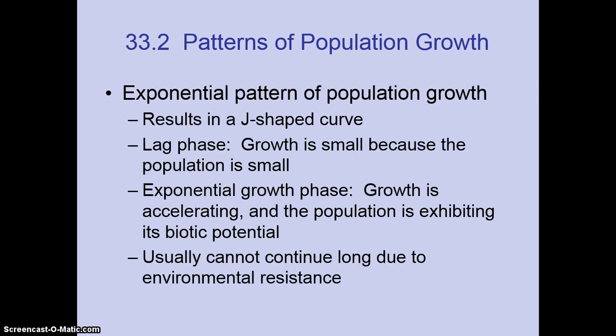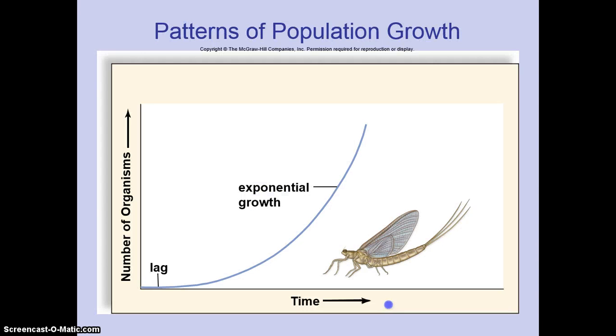There are exponential patterns of growth rate. This results in a curve, and I'll show you a picture on the next slide, called a J curve, or J-shaped curve. This is ideal growth, so it's unlimited. Lag phase is where the growth is small because the population is small. Then we have the exponential growth phase, where it's accelerating and the population is reaching its biotic potential. The whole thing is that we can't keep that exponential growth going because of environmental resistance.